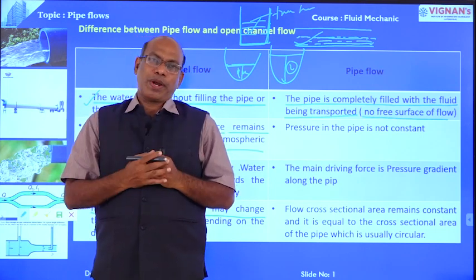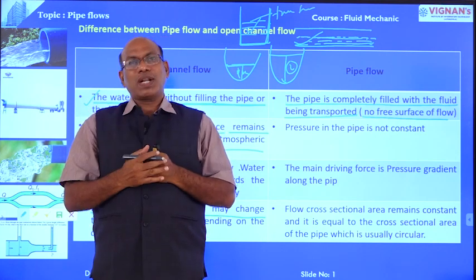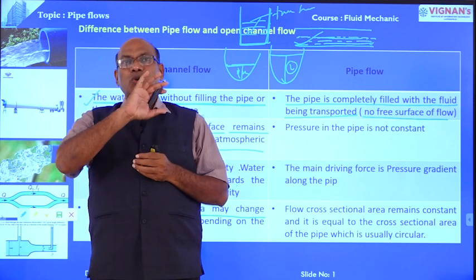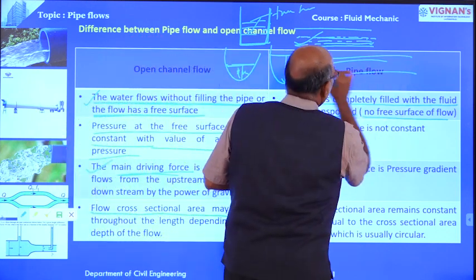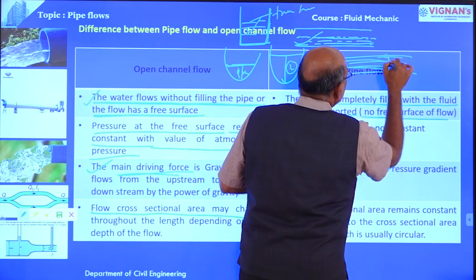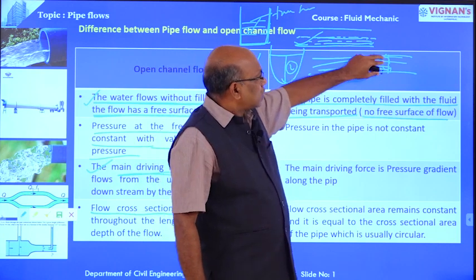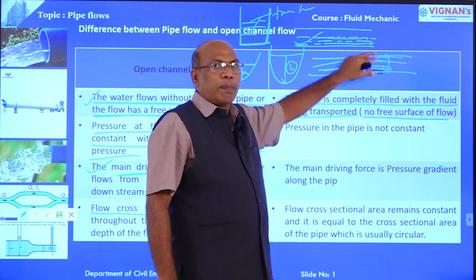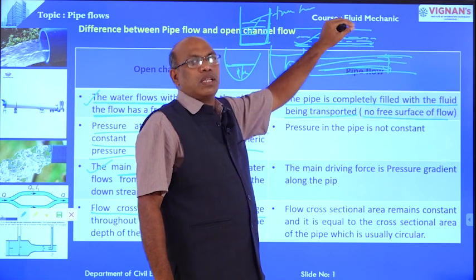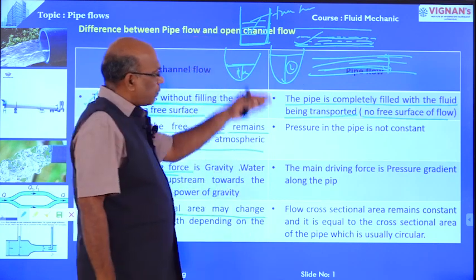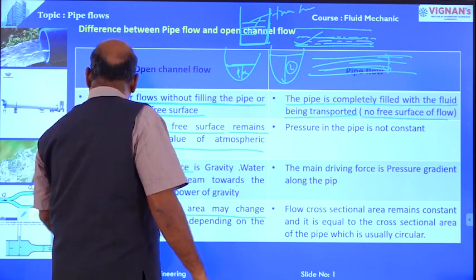Whereas in pipe flow, there is no change of cross-sectional area because the flow is moving in the pipe. Generally, the flow is through circular pipes. This is the difference between open channel flow and pipe flow.